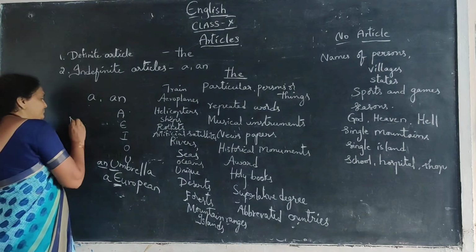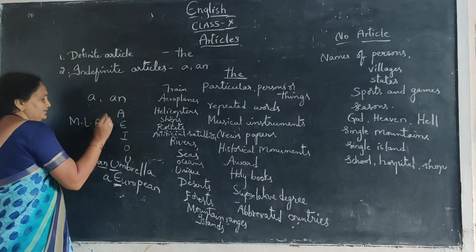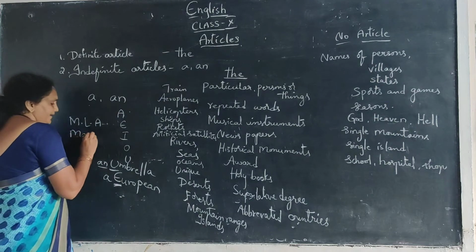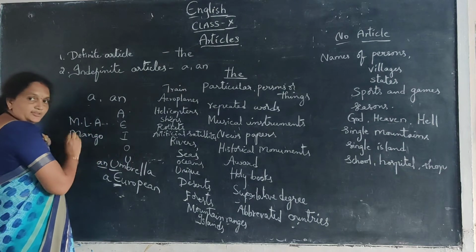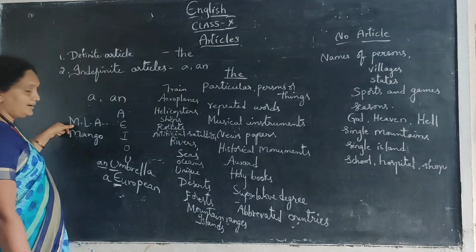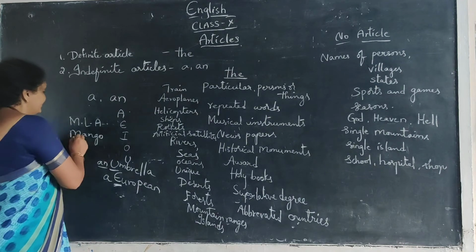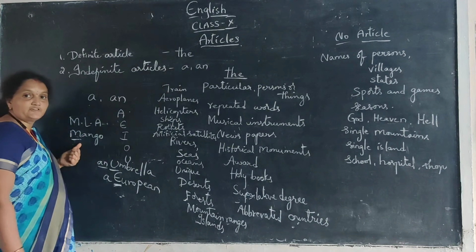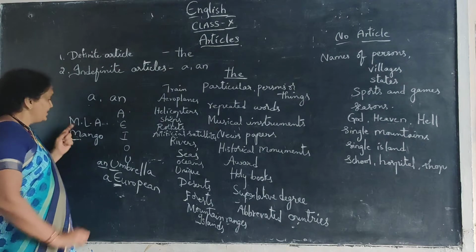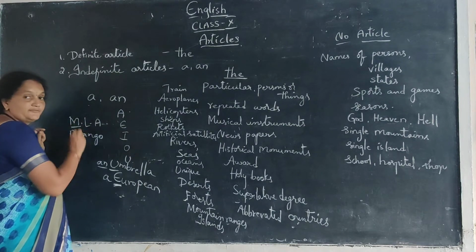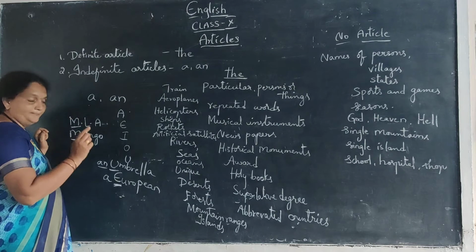Let us see another one. MLA, mango. Both words start with M. Here we will start the pronunciation of mango with ma, and here we start the pronunciation of MLA with em.